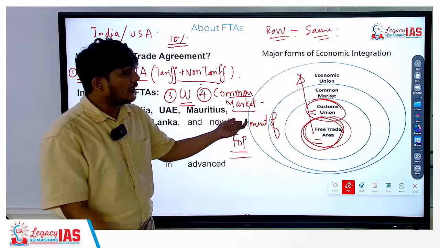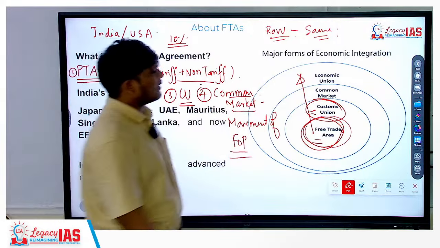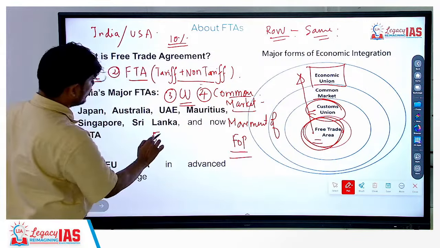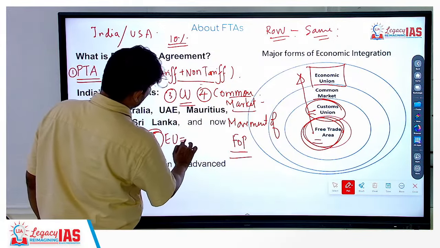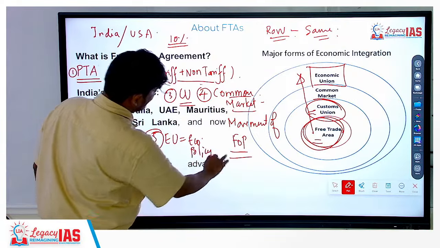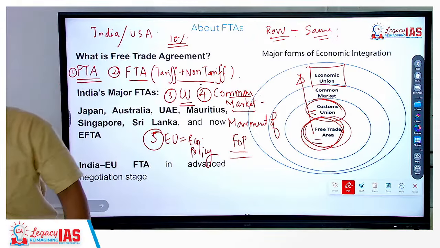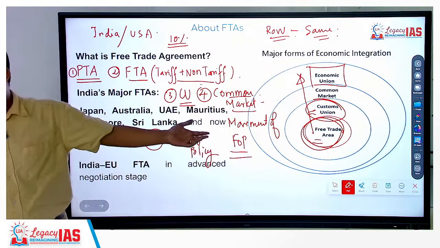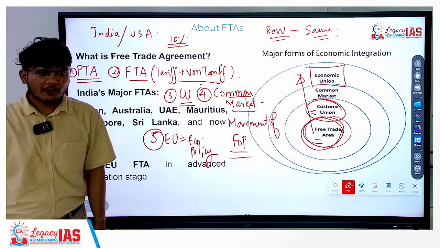That is going to be the common market. And then the economic union, wherein you will have similar economic policies. If we are following certain economic policies, the other countries will also follow the same economic policies.